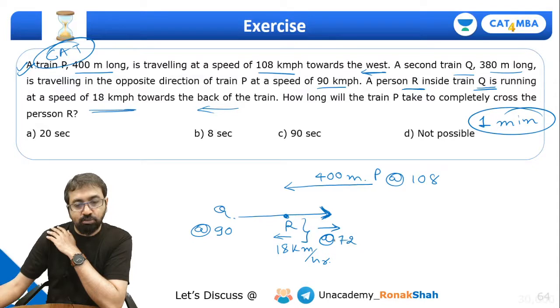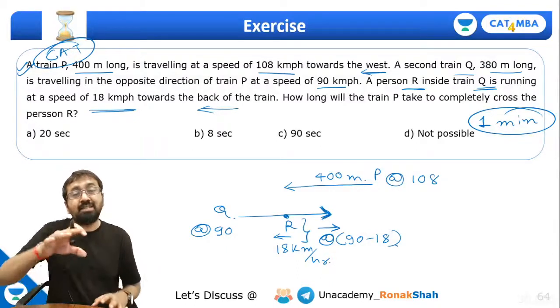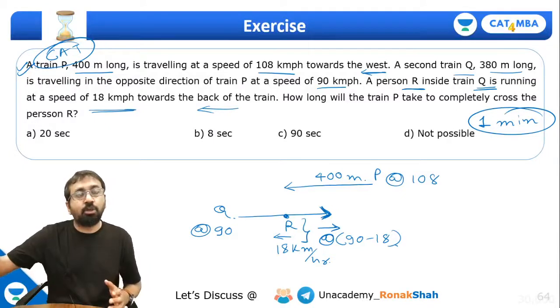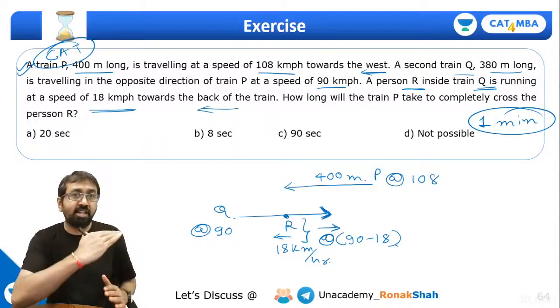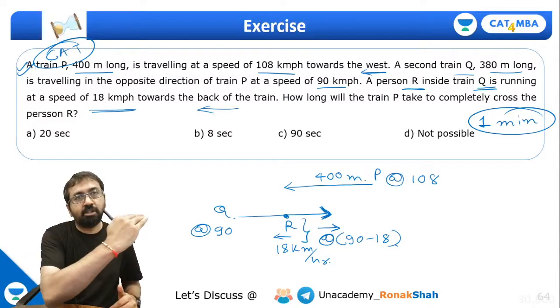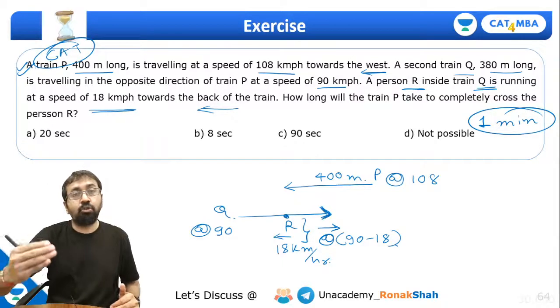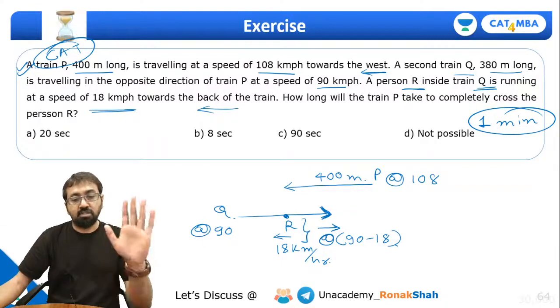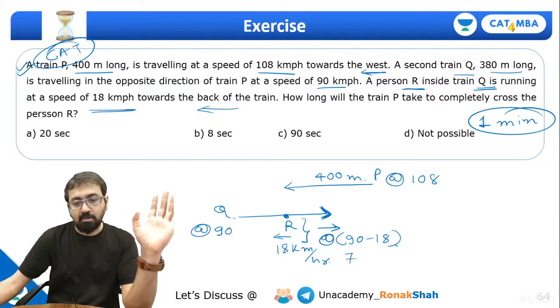How did I get this 72? 90 minus 18. So it is similar to this one. I mean, you are going against the current of the river. The river is flowing at 90 km per hour. Suppose there is a flood kind of situation. The river is flowing very fast and you are trying in the opposite direction at a speed of 18 km per hour. So effectively what will happen? You will go 18 km every hour in this direction and the river will drag you 90 km every hour in that direction. So effectively you will be traveling in the reverse direction at 72 km per hour. Similarly, the same thing happens over here. Have you all understood why this comes out to be 72 km per hour in the eastward direction?